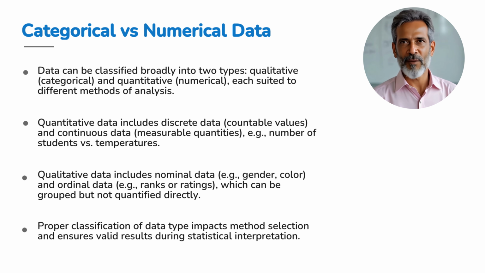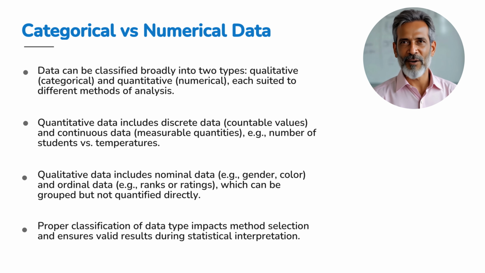Qualitative data, on the other hand, deals with categories. For example, nominal data includes labels like gender or favorite color, where there's no ranking. Then there's ordinal data, which brings in order or rank, like class positions or customer ratings. You know who's first, second, and so on. But differences between ranks aren't exact numbers.